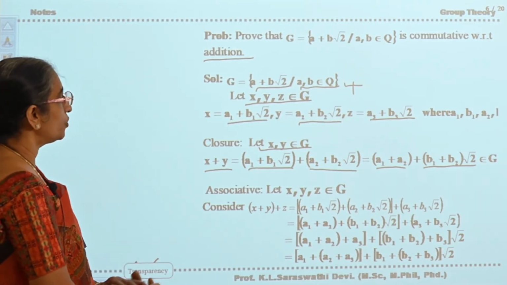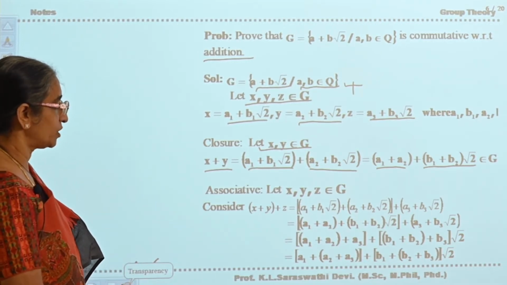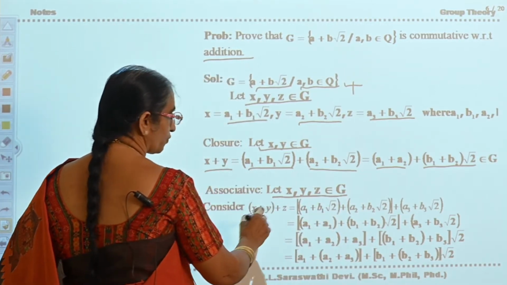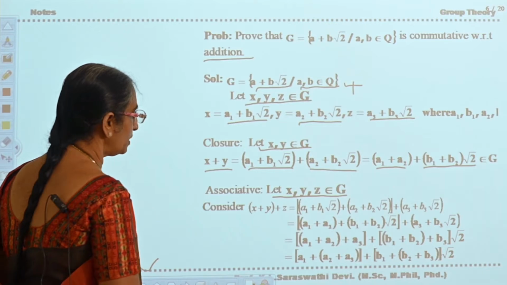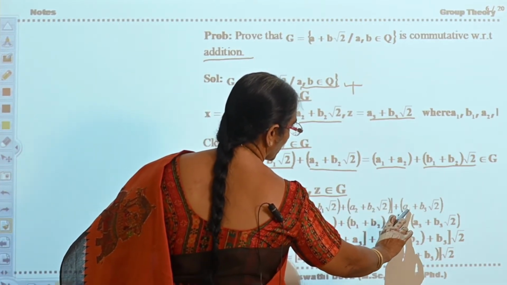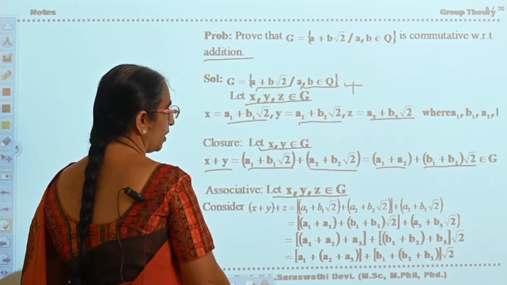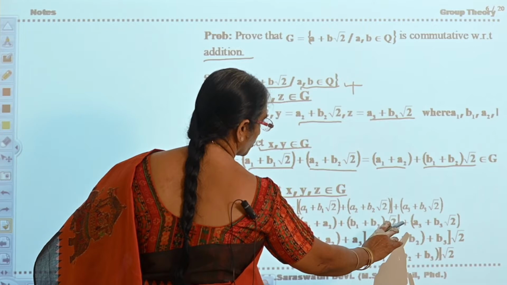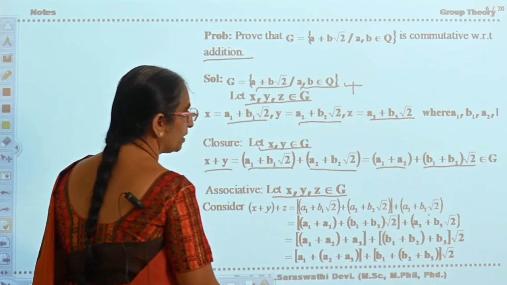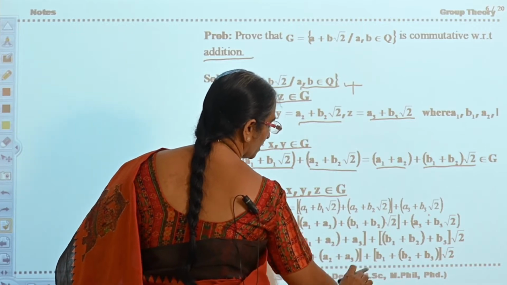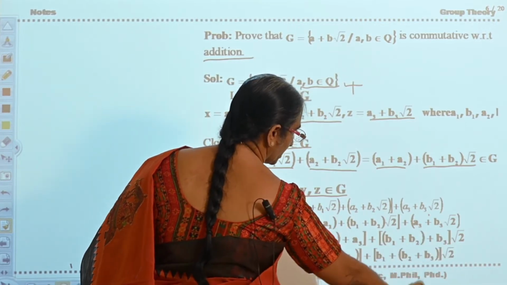Let x, y, z belong to G. x plus y plus z, if you consider a1 plus b1 root 2 plus a2 plus b2 root 2 plus a3 plus b3 root 2. Now by definition, a1 plus a2 plus b1 plus b2 root 2 plus as it is this term. Now add these three, a1 plus a2 plus a3 plus b1 plus b2 plus b3 into root 2.